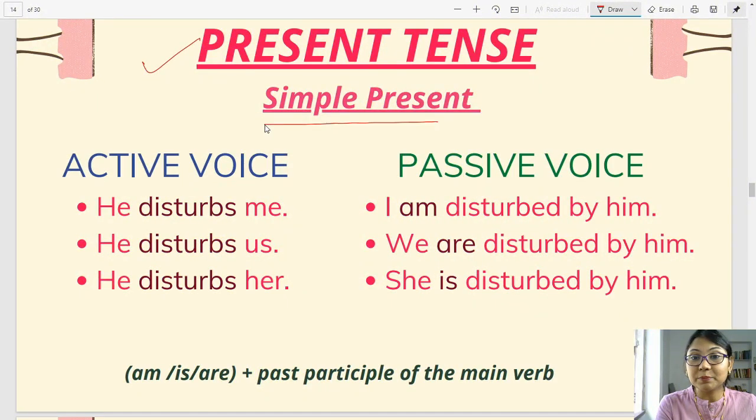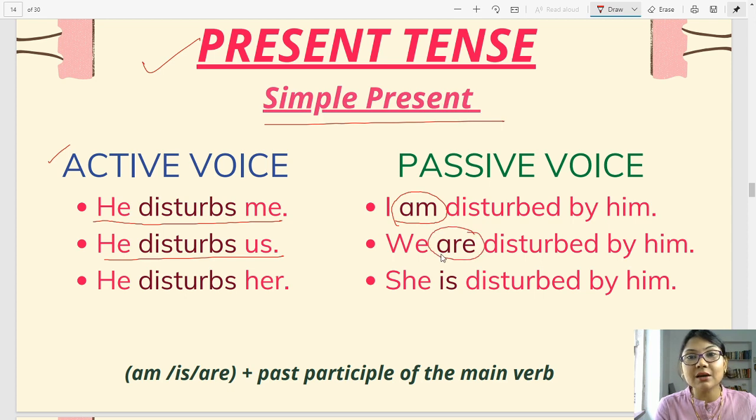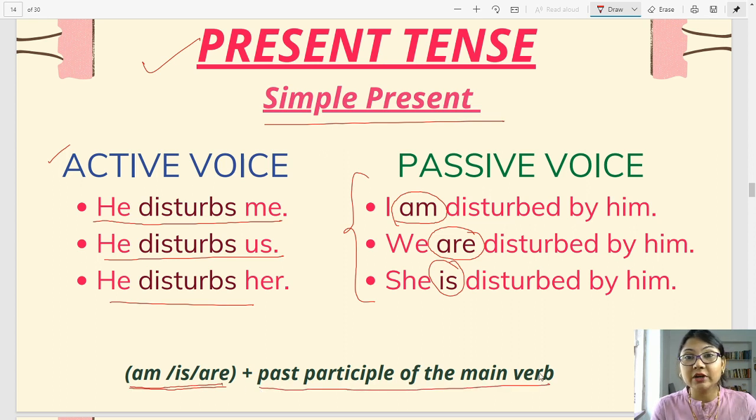Present tense, simple present. Active voice, what do we see? He disturbs me. I am disturbed by him. He disturbs us. We are disturbed by him. He disturbs her. She is disturbed by him. So what do we learn from here? Am, is, are plus the past participle of the main verb. Alright, so when you are using the simple present, this is for you to remember. The be verb either am or is or are with the past participle of the main verb.